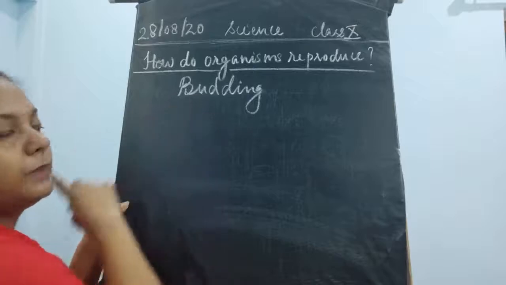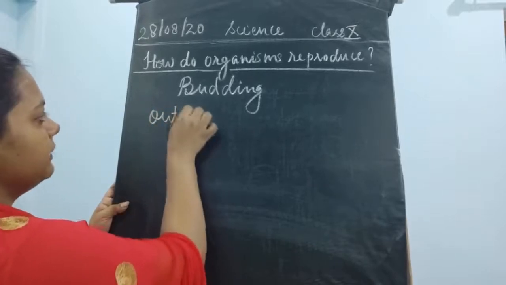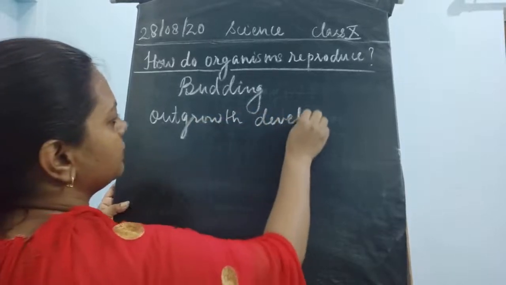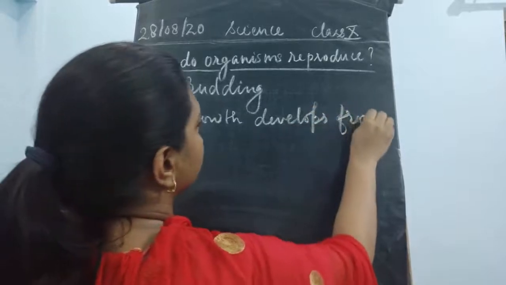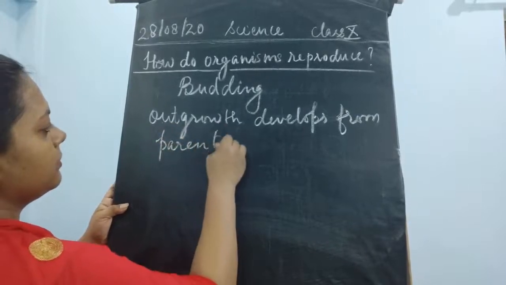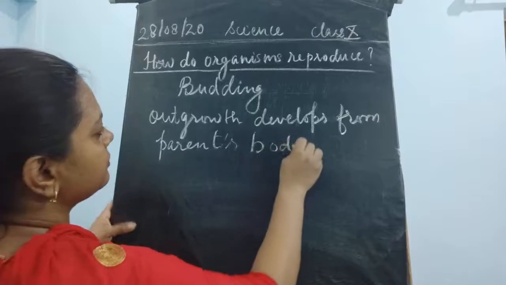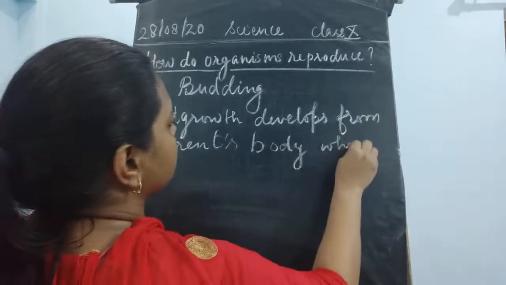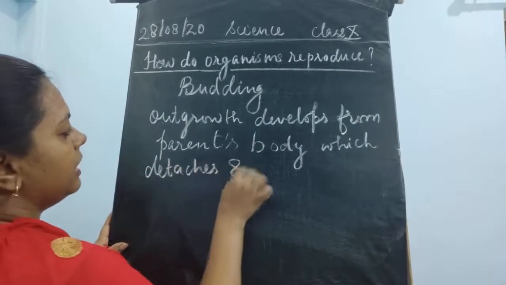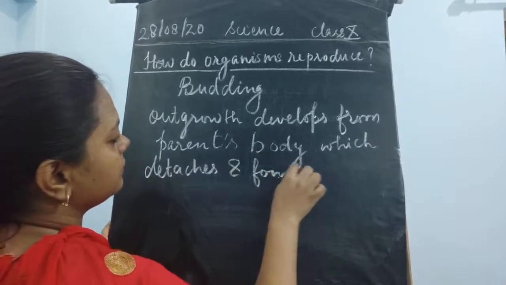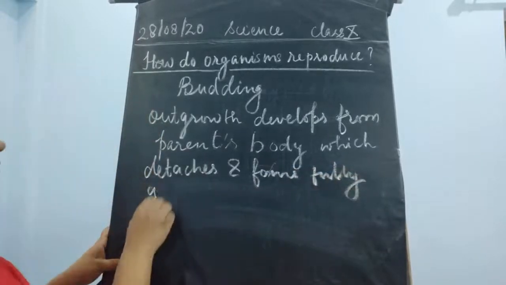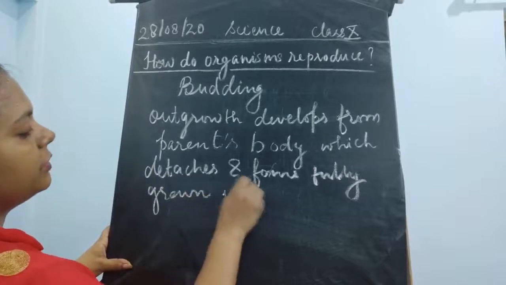So what happens in this budding? Outgrowth develops from parent's body, which detaches and forms fully grown individual.